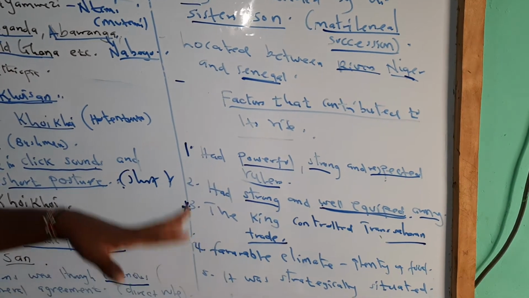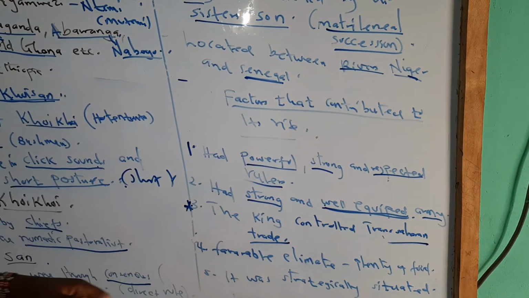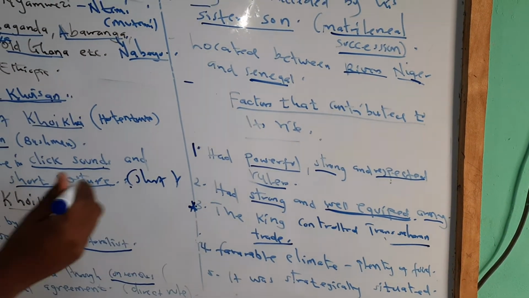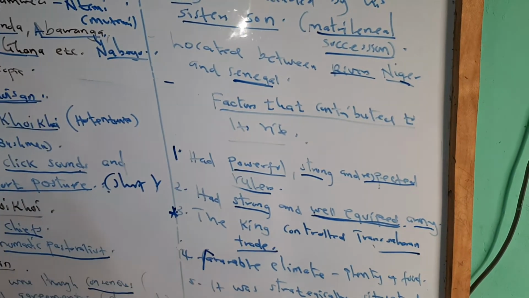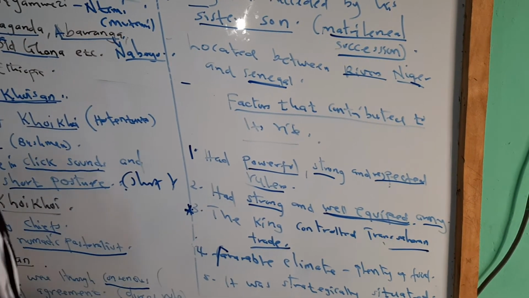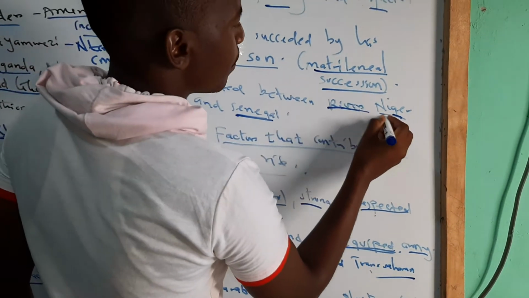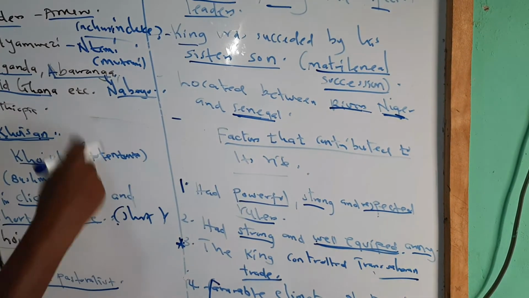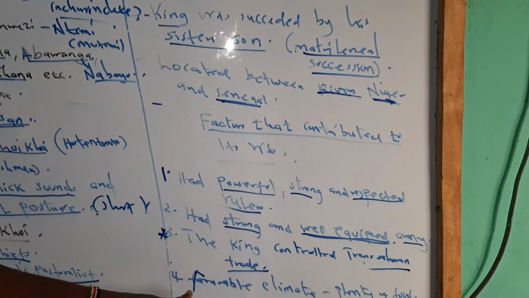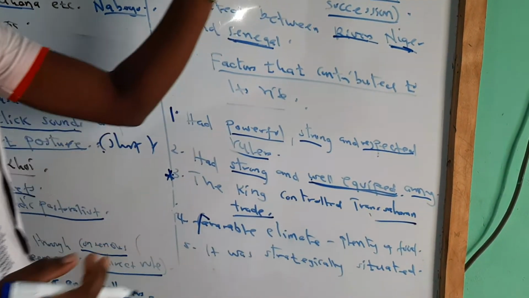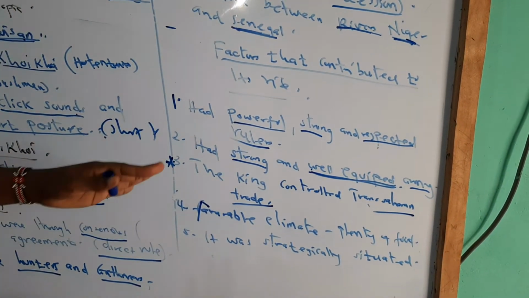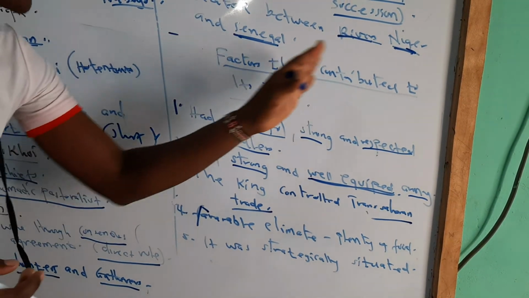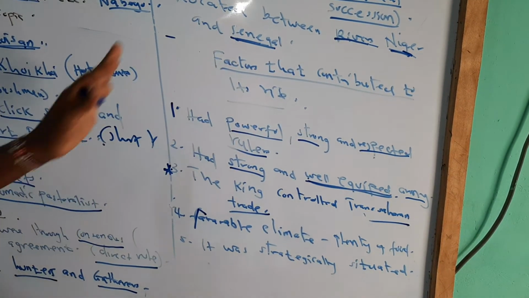Also, we have another factor. Remember, this is the climate. Because we said the area was situated between the two rivers, just imagine that climate. It was favorable. So the favorable climate is also a factor that led this kingdom to rise and become very big.